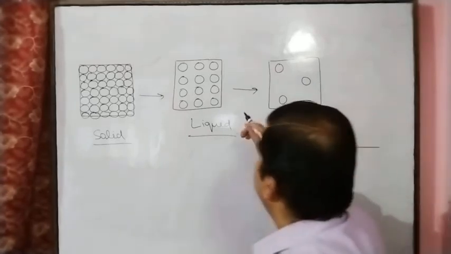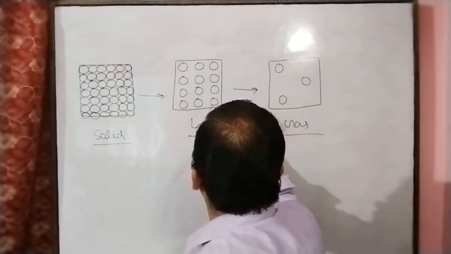So this gas will change into the liquid state.